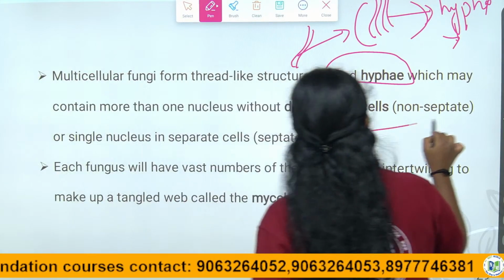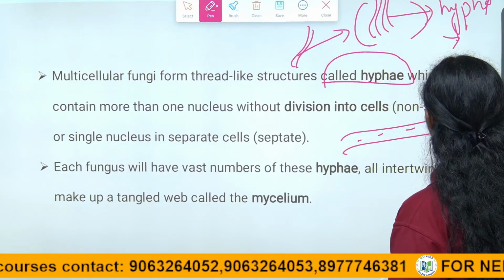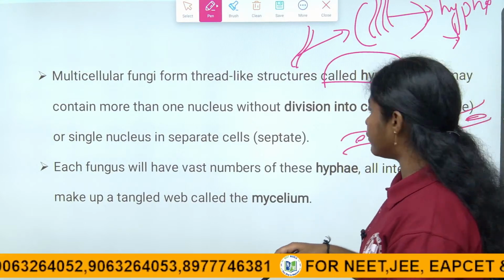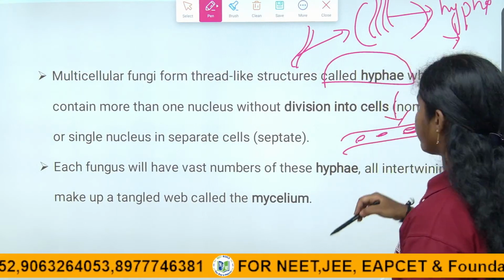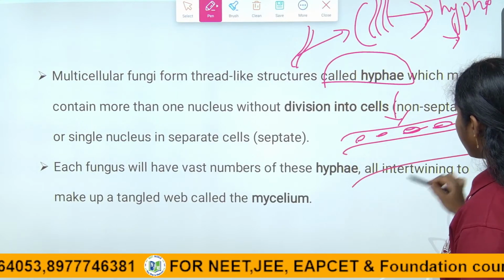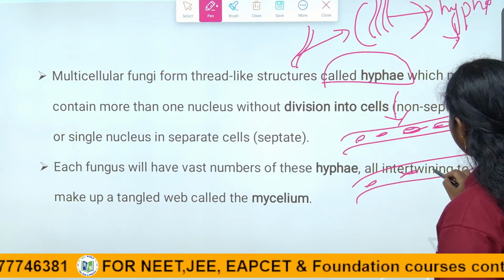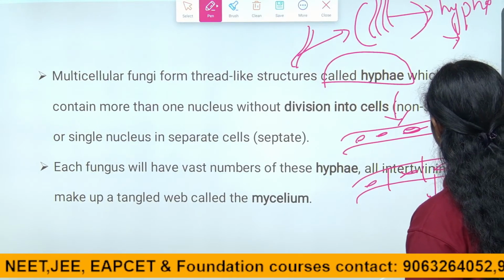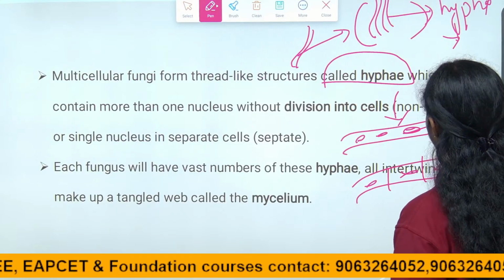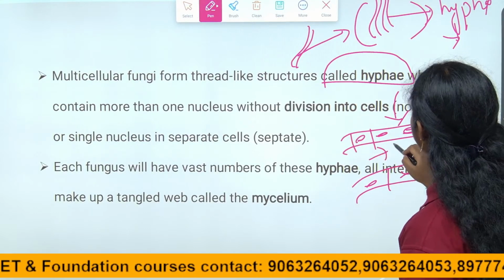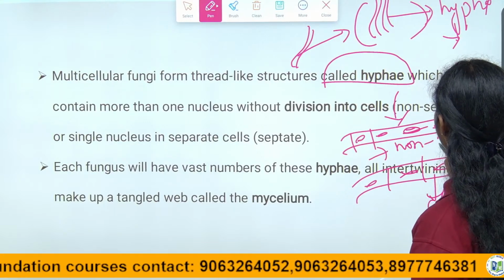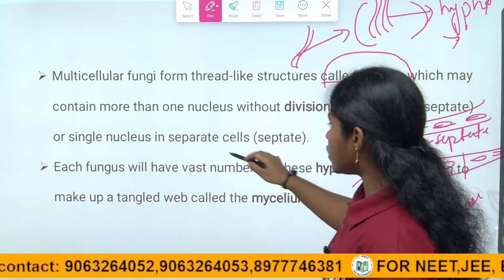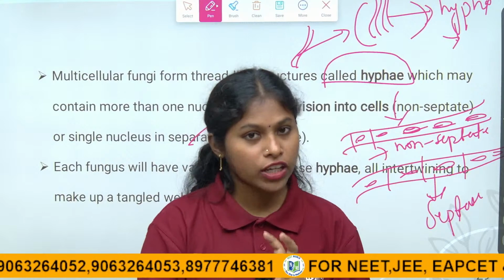If the division does not happen and there is no partition, we call it non-separate, and if they have partitions, we call it separate. Hyphae without partitions we also call cenocytic hyphae, right, children? This collection of hyphae we call mycelium.